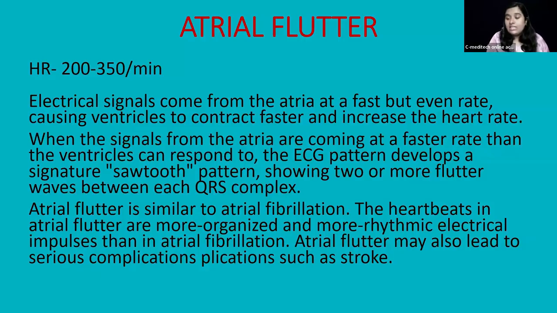But here in flutter, it is just fluttering but in an organized manner. So this is different from atrial fibrillation. In atrial fibrillation, the atrial activity will be very chaotic and also very irregular. In case of atrial flutter, what happens? The electrical signals keep on looping rapidly in a very fixed pathway inside the atria. So the atria is contracting very regularly but very rapidly. That's why it is 200-350 times per minute.